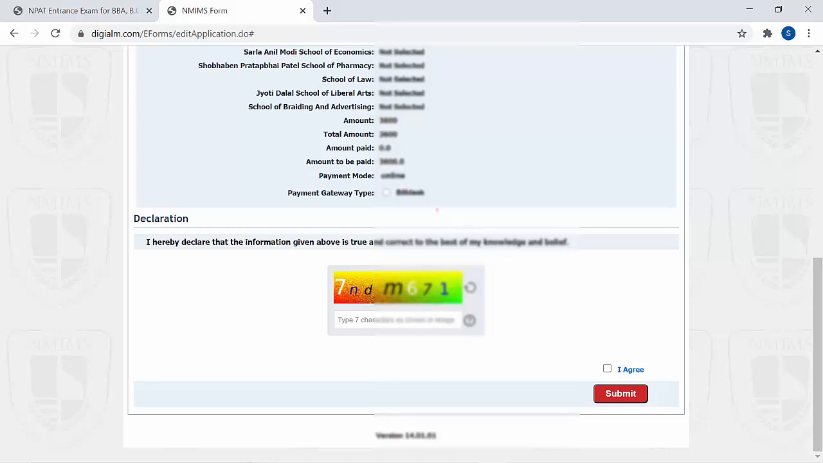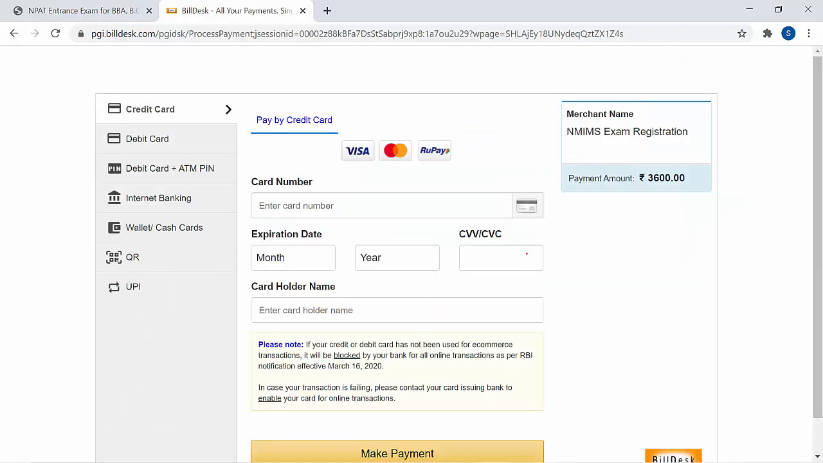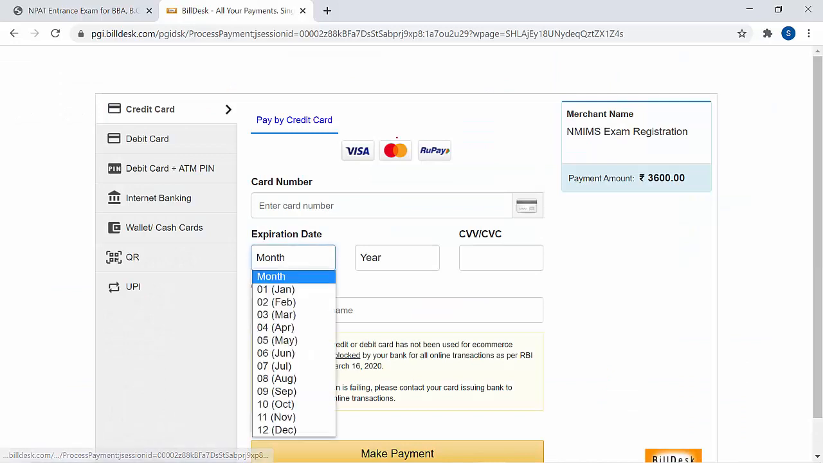Now payment gateway type Bill Desk. Now CAPTCHA. If you agree, click here and then submit. It says application form once saved and submitted and payment is done cannot be changed. Last date for editable fields will be Tuesday 25th May 2021. Okay guys, so be careful, fill all the details correctly and then only submit. Now the payment option comes. We have to pay 3600.